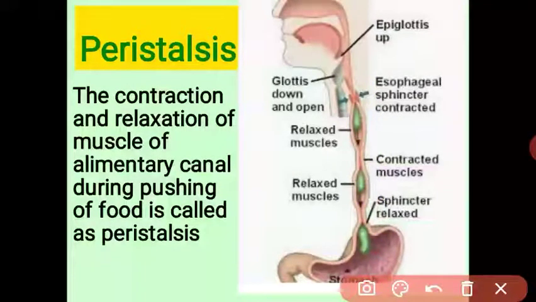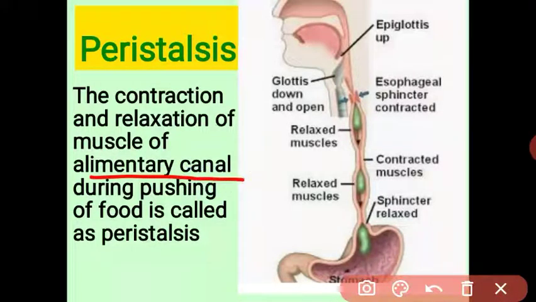Next is peristalsis. Peristalsis is the process of contraction and relaxation of the muscles of the alimentary canal while pushing the food. This process is called peristalsis. Understood, student? Then the food enters the stomach. The stomach is a very important part of our digestive system. Most of the digestion is completed in the stomach. This topic I will teach you in the next lecture.